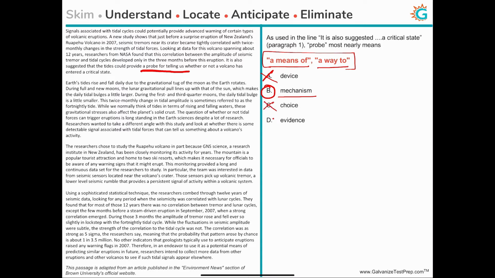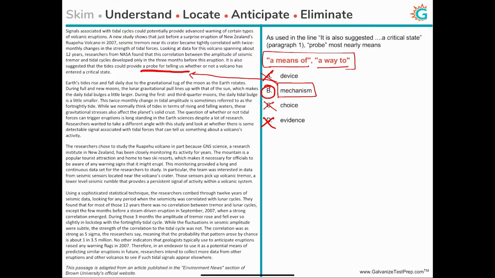And evidence, well, evidence is something like a proof, right? It's a way of finding out whether something is true or not. So this is definitely not right either. So mechanism is indeed right, and a very important way to cross-check whether you have answered a vocabulary in context question correctly is to plug in or substitute this answer choice back into the question.